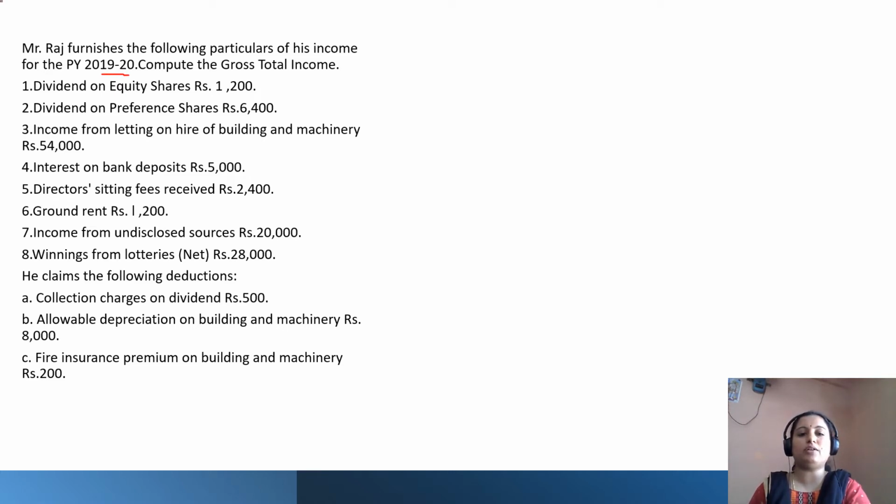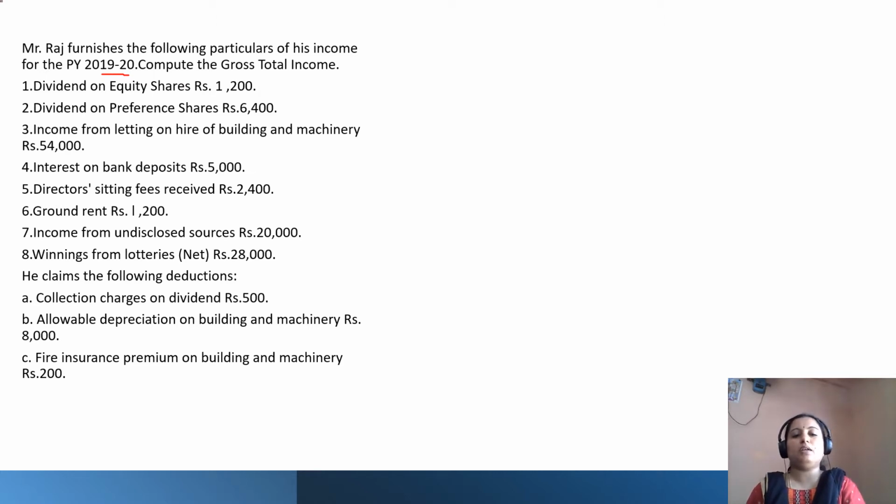First income is dividend on equity shares rupees 1200, dividend on preference shares rupees 6400, then income from letting on hire of building and machinery rupees 54,000, interest on bank deposit rupees 5,000, director's fees received rupees 2,400, ground rent rupees 1,200, income from undisclosed sources rupees 20,000, winning from lottery the net amount, that is rupees 28,000.